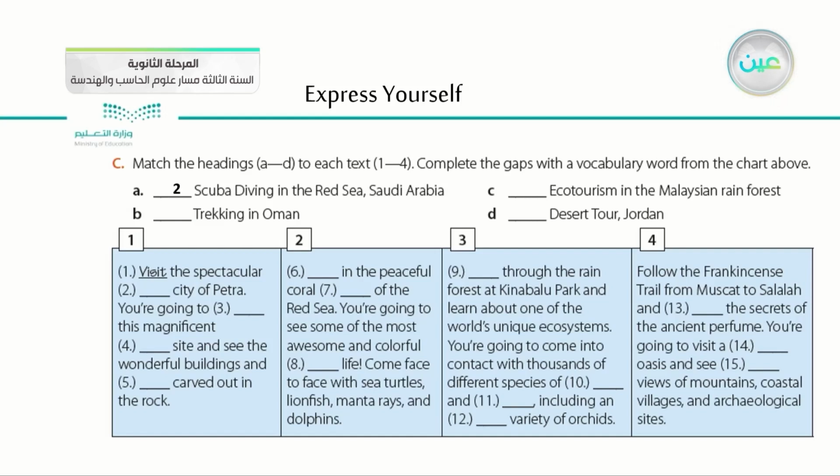Scuba diving in the Red Sea, Saudi Arabia, is related to 2. Trekking in Oman is related to 4. Ecotourism in the Malaysian rainforest is related to 3. And desert tour in Jordan is related to 1.